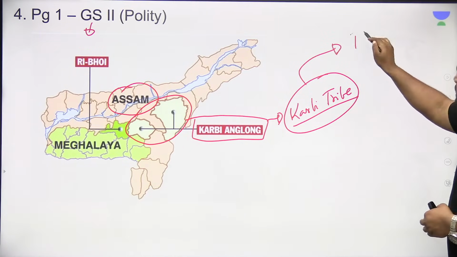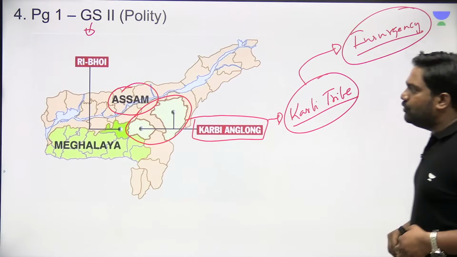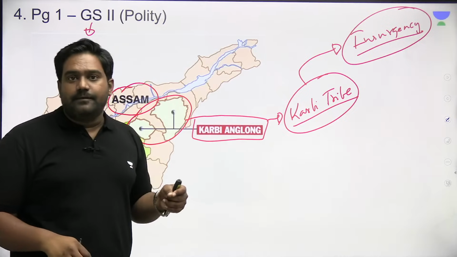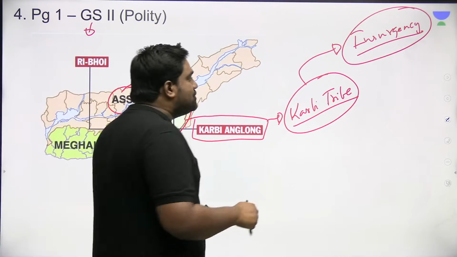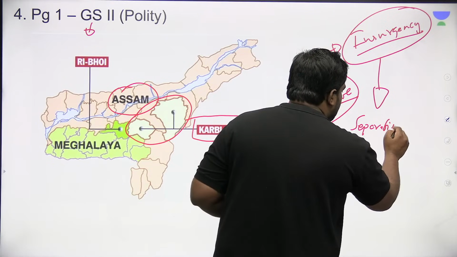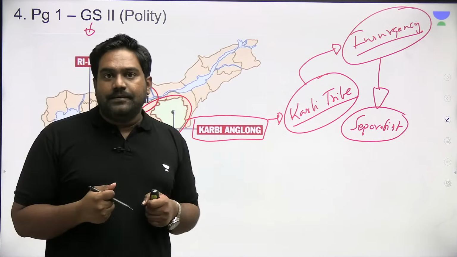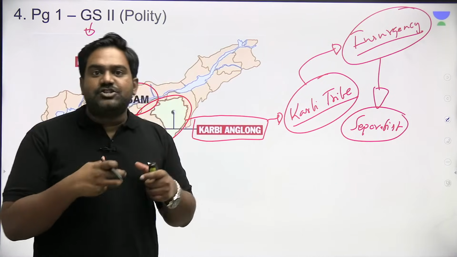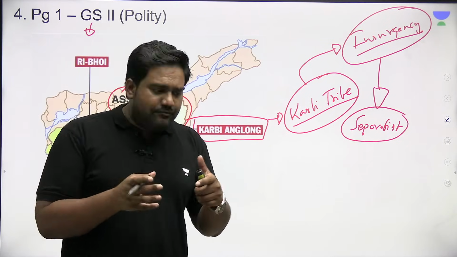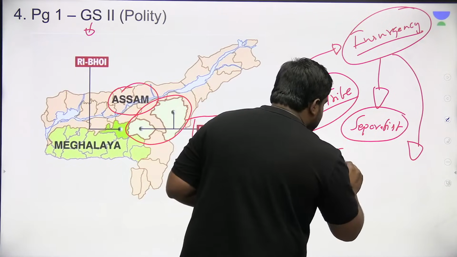Now the Karbis had their own insurgent movement going on a few decades ago. In the Karbi Anglong region, violent insurgency has been seen. A few armed Karbi groups had taken up insurgency against India. Some were fighting a separatist movement. They wanted to break away this region to form a separate country. So this was rooted in Karbi nationalism, right? They wanted to break this region away under the separatist movement and form a separate state, a separate country for themselves. Some of the armed groups were demanding statehood.